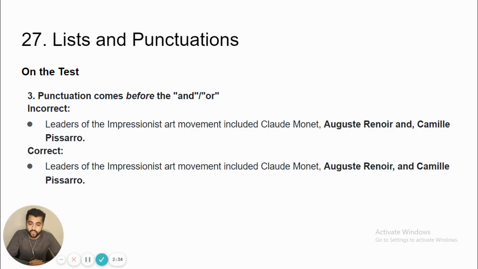Okay, punctuation comes before the "and" or "or". So if you have an "and" or "or" in the list, use the punctuation before that. The leaders of the Impressionist art movement, including Claude Monet, Auguste Renoir and Camille Pissarro. The issue here is that we have not used the comma before the "and". The comma should be used before the "and".